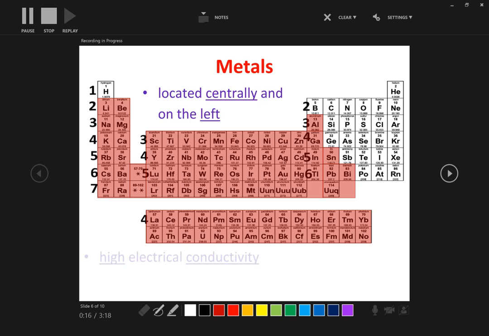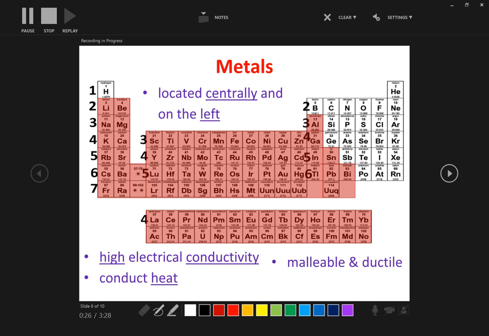So what do we know about metals? Metals have a high electrical conductivity. Metals conduct heat. Metals are malleable and ductile. And these two words are fancy words for saying flexible and bendable. Metals also have luster, which means that they are shiny.